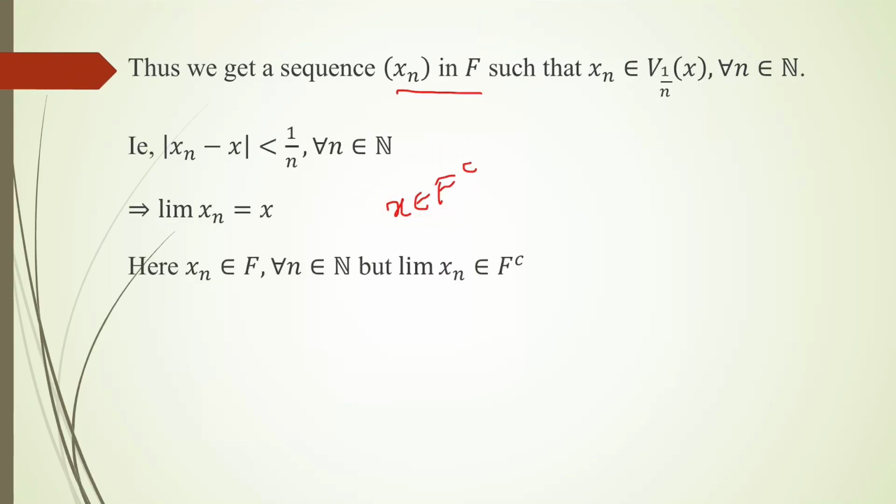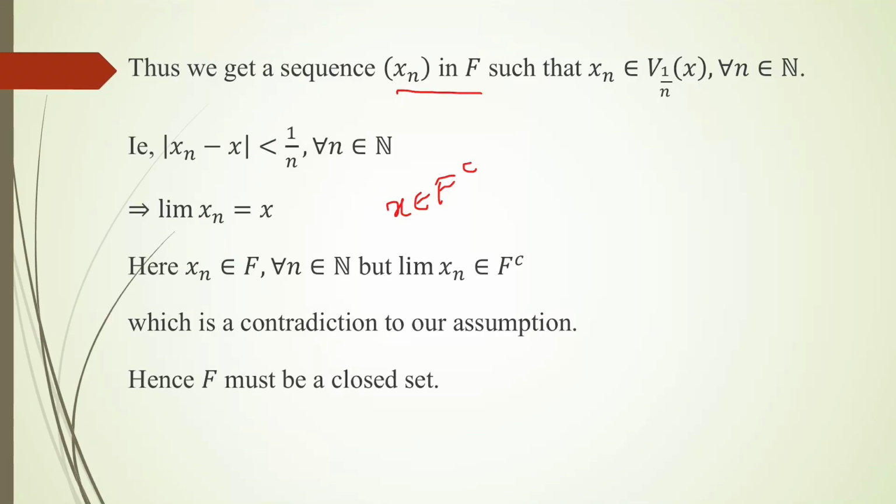So again we arrived at a contradiction, and we arrived at this contradiction because we started with the assumption F is not a closed set. So F must be a closed set.